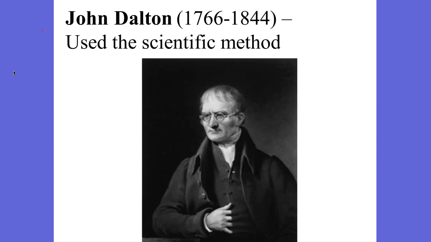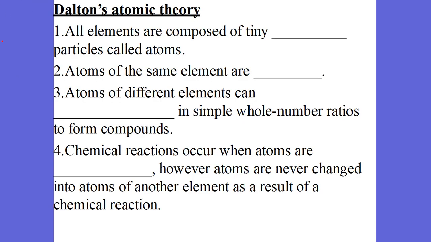John Dalton in the late 1700s put together his atomic theory, and he's known as the father of the modern atomic theory. And he put together approximately four big theories. His theories said that all elements are composed of tiny, indivisible particles called atoms. Is this correct? He was basically stealing from Democritus. Was he correct? No, he was not correct.